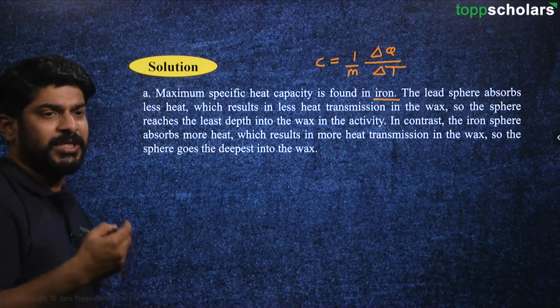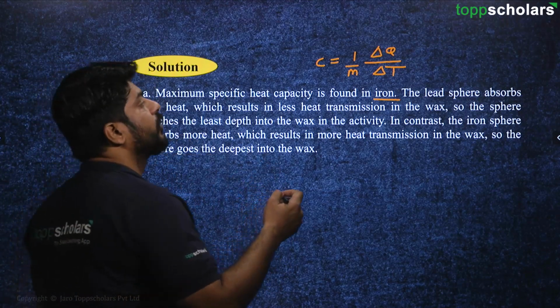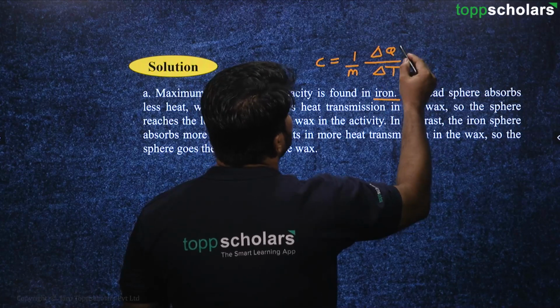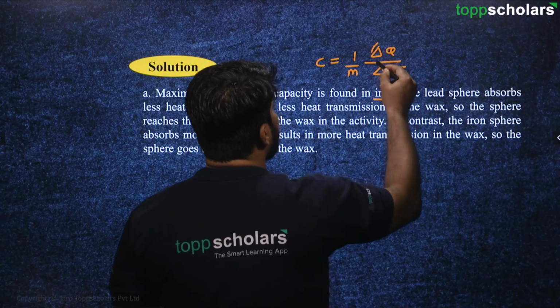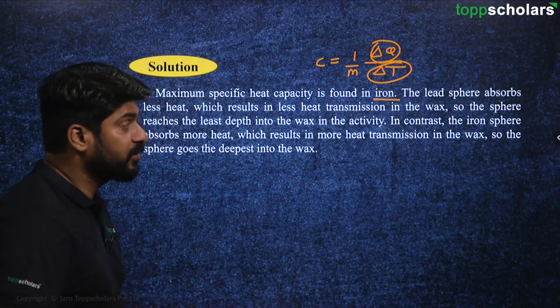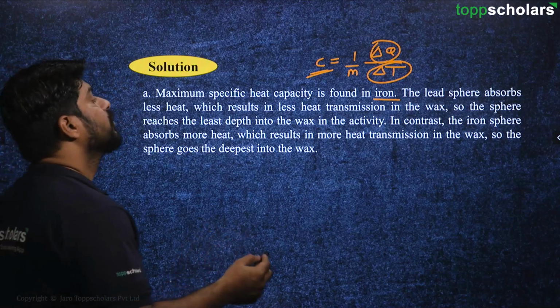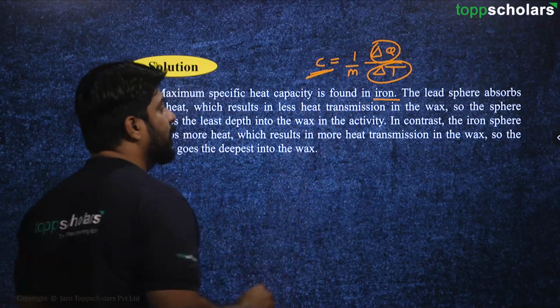Here let us assume that the masses of all these are the same, and the amount of heat energy required per unit change in temperature will determine which element has the larger specific heat capacity.